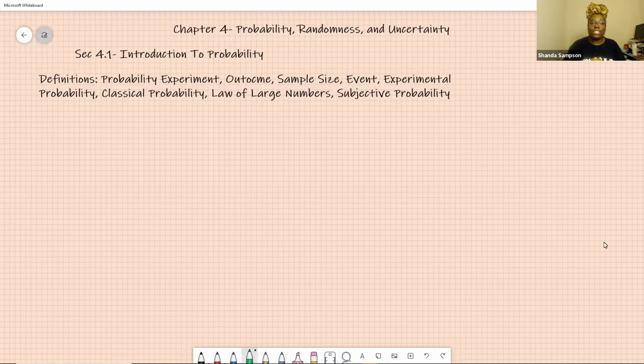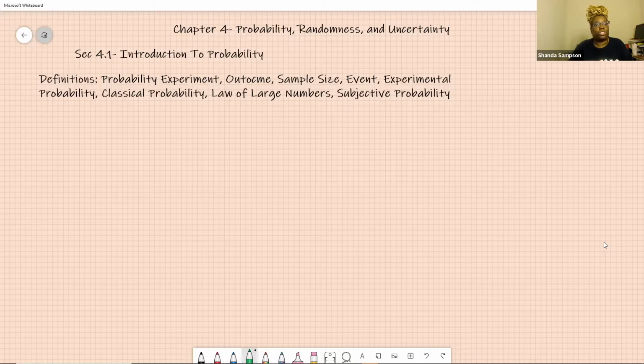So we're going to go into chapter 4. Chapter 4 is about probability. No matter where you are, whether you're my student or a YouTube student, probability is interesting. The first part of this section is titled the basics, using definitions, lots of definitions for all these terms that you're going to need when we're doing this whole probability stuff. So let's start.